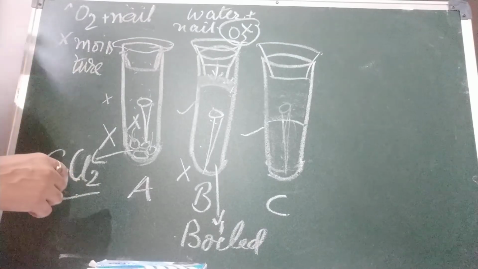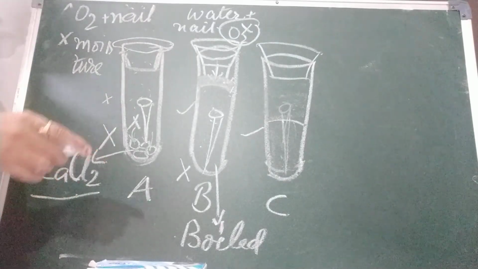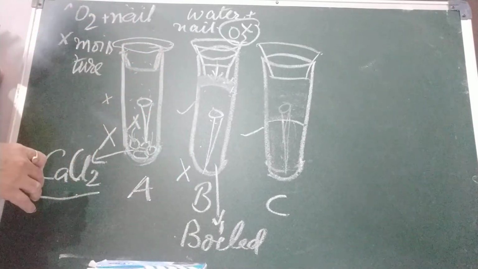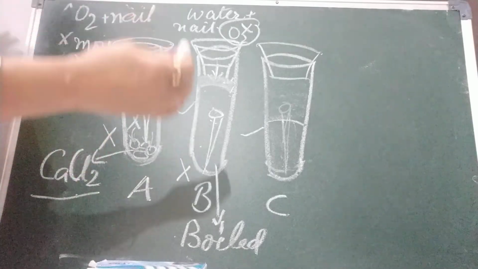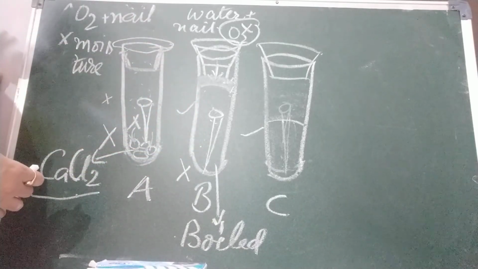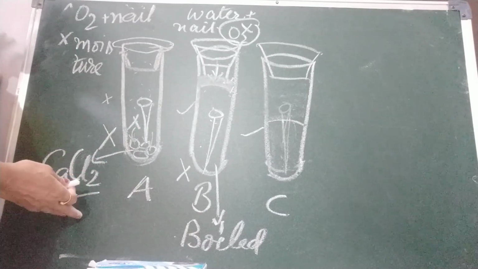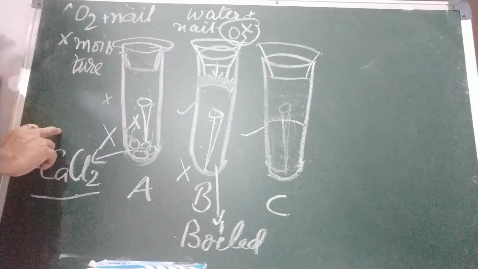So it is clear, if we want to protect any object from rusting, we either oil it or paint it. So we protect it from the air. Calcium chloride we cannot use in most places, but otherwise it is not feasible.